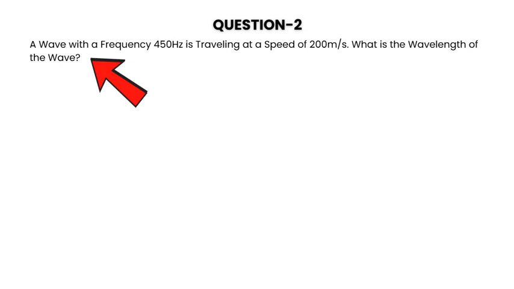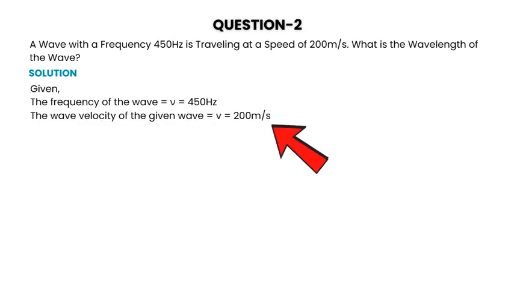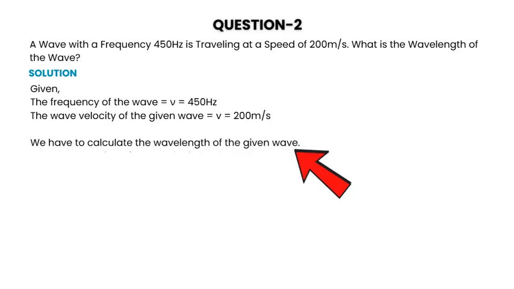In question number 2, a wave with a frequency of 450 Hz is traveling at a speed of 200 meters per second. What is the wavelength of the wave? Given that the frequency of the wave equals 450 Hz and the wave velocity equals 200 meters per second, we have to calculate the wavelength of the given wave.